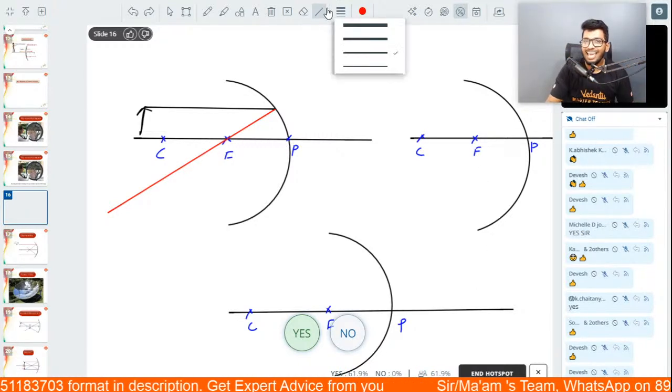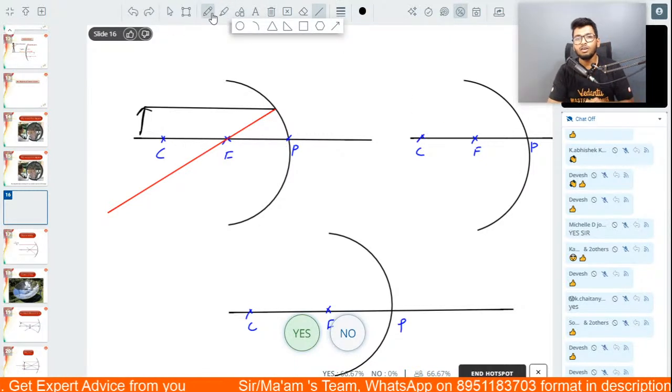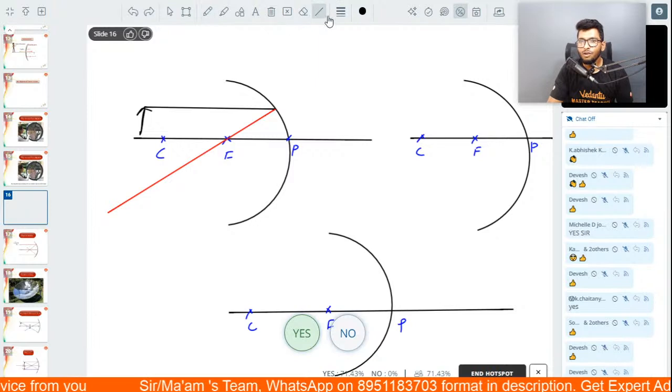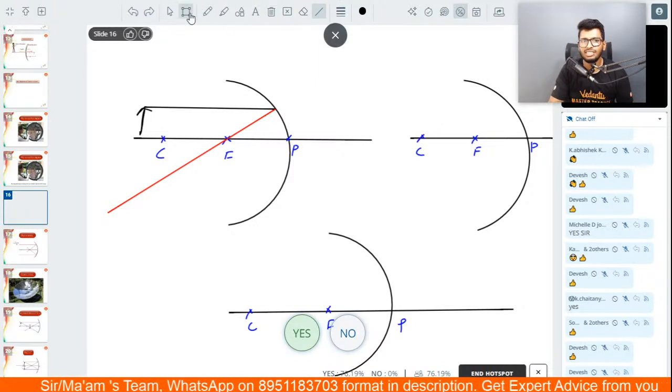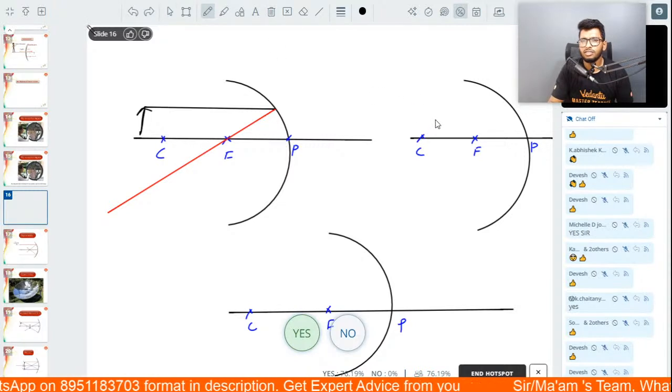Let's say there is a ray of light which is passing through the focus. What will happen to that then? If you have a ray of light passing through the focus, let's say the object is kept somewhere over here.